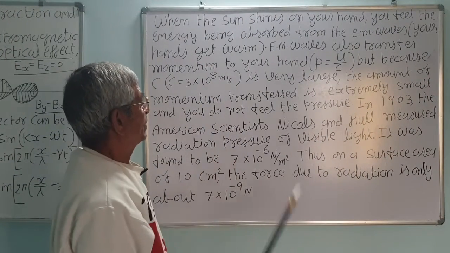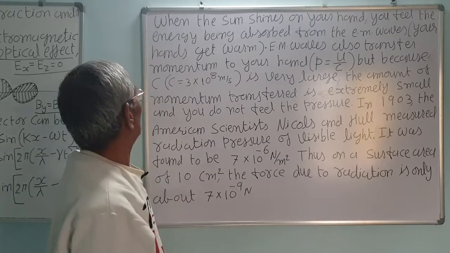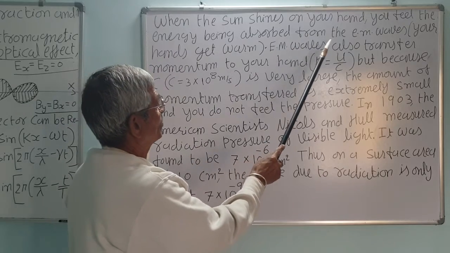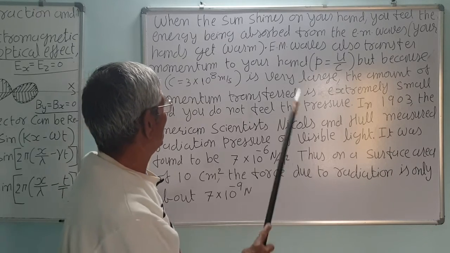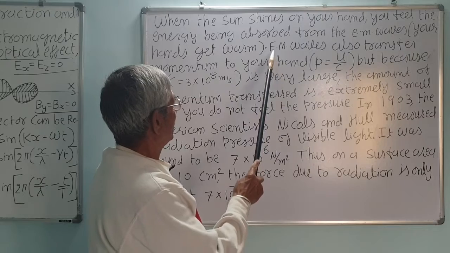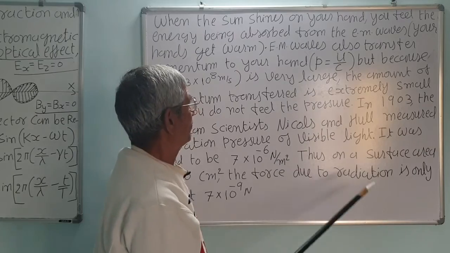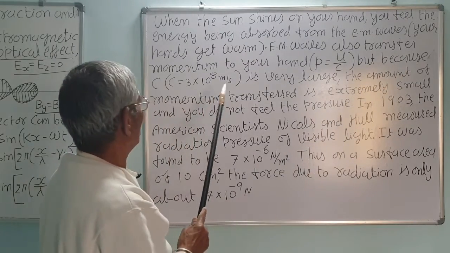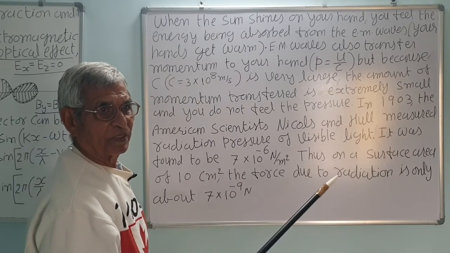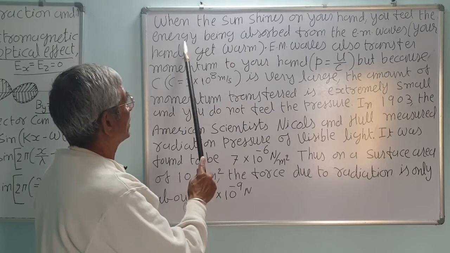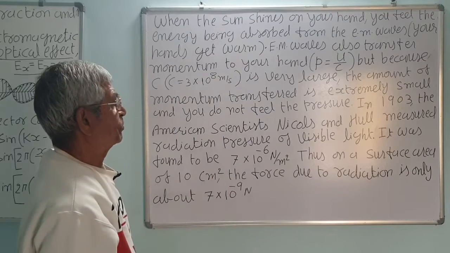Let us see whether it exerts a pressure. When the sun shines on your hand, you feel the warmth, energy being absorbed from the EM waves. That is, your hand becomes warm, or head or body, or feet, correct. The pressure exerted by the waves is given by the equation P is equal to U by C. But we do not experience the pressure, we experience only warmness, correct. So they carry the energy, heat energy and light energy, and they exert the pressure also. So, pressure we do not feel.